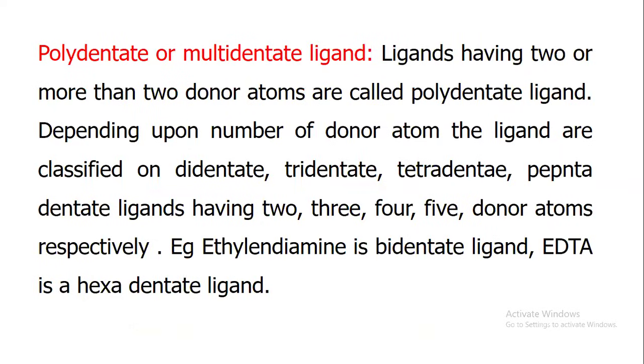Polydentate or multidentate ligands: ligands having two or more than two donor atoms are called polydentate ligands. Depending upon the number of donor atoms, the ligands are classified as bidentate, tridentate, tetradentate, pentadentate ligands, having 2, 3, 4, 5 donor atoms respectively. For example, ethylenediamine is a bidentate ligand. EDTA is a hexadentate ligand.